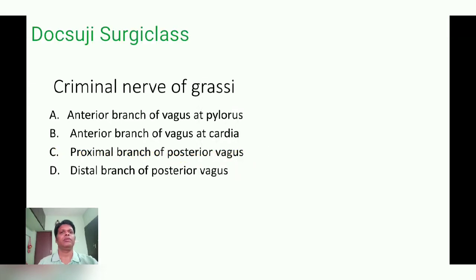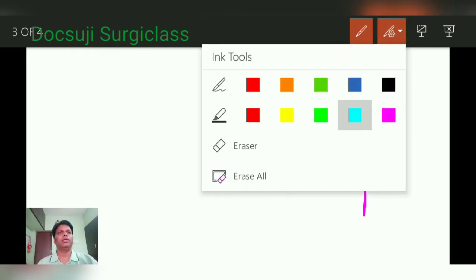We'll go for the discussion about the criminal nerve of Grassi. So first you should know the anatomy of the vagus nerve. This is the esophagus in the mediastinum, and on both sides you will have the right vagus and the left vagus. When it is going downwards at the lower end of the esophagus, the left vagus turns into the anterior branch.